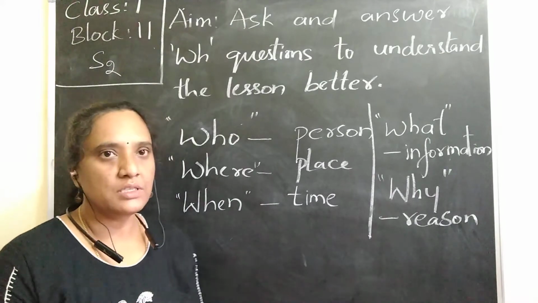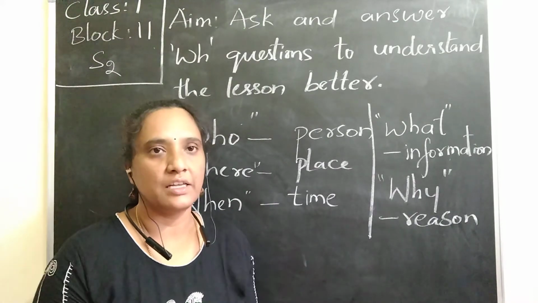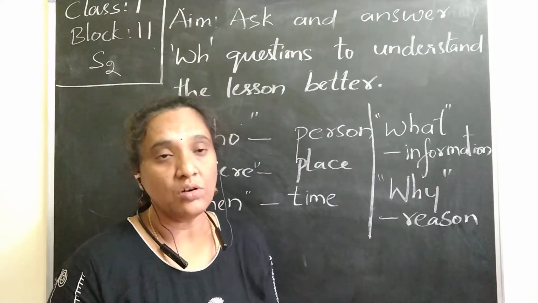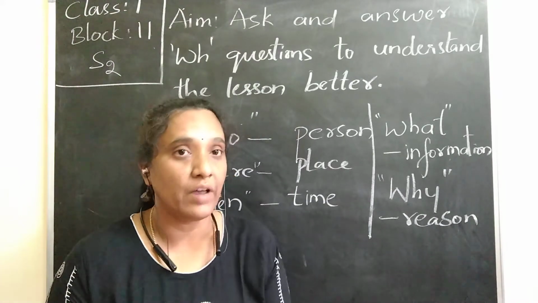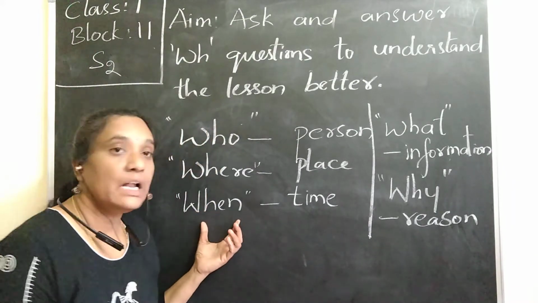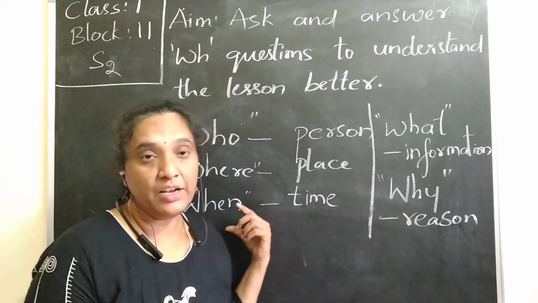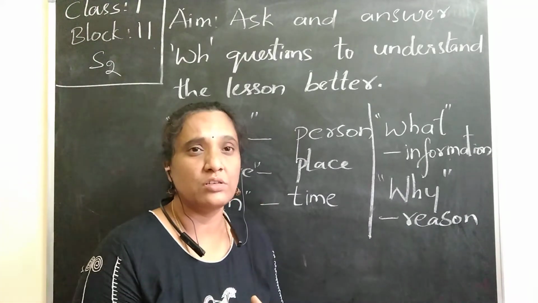So in this way, if we go with our lesson Babu's sons, if we want to know about the characters who are there in that, you can say that Hira, Moti and Babu. So three of them are there, so we can talk about them. So where are they living? If you want to know the place of where they live, where are they living? Why are they fighting? When did they get up early? When do they get up daily? So like this, some information, whatever you want.